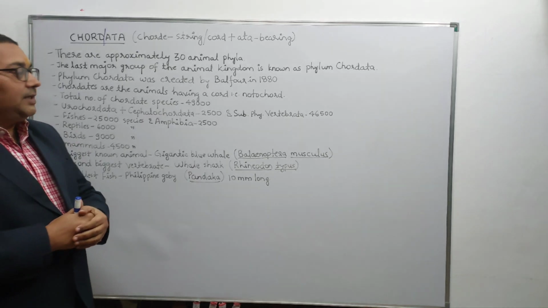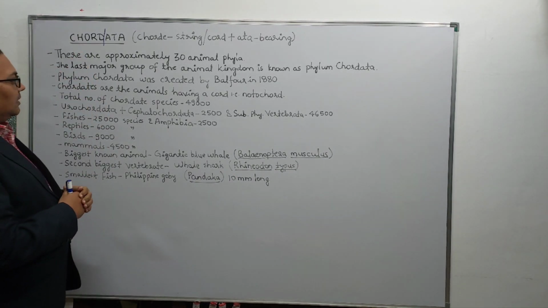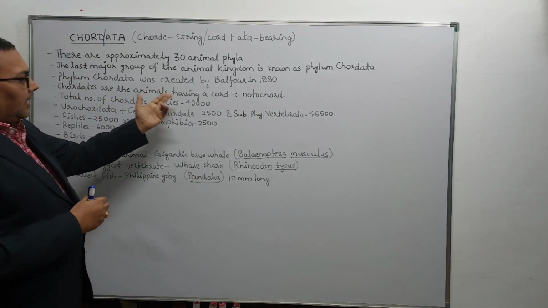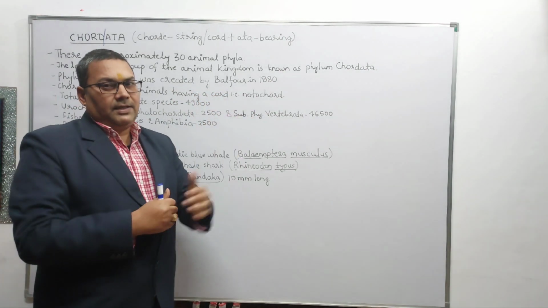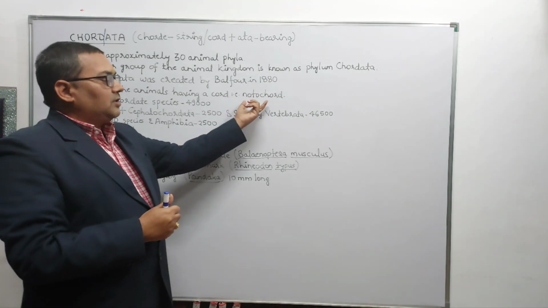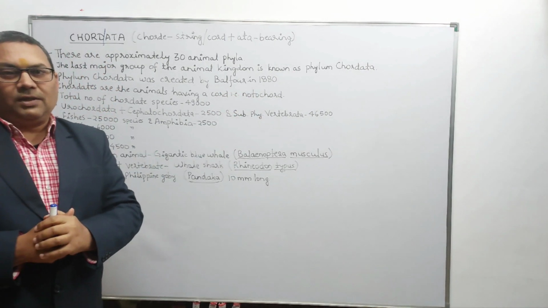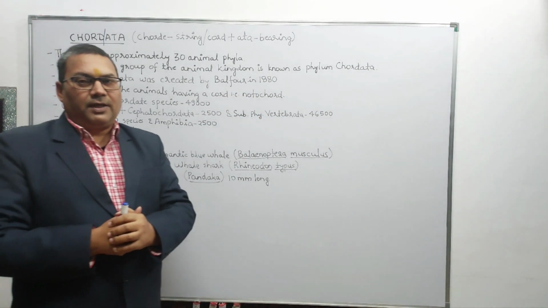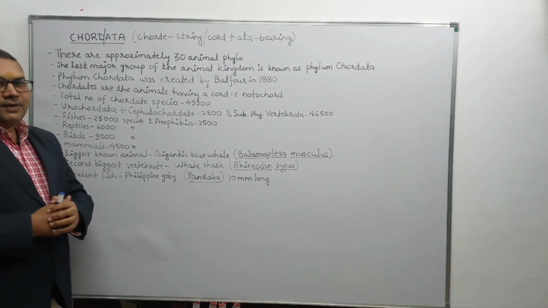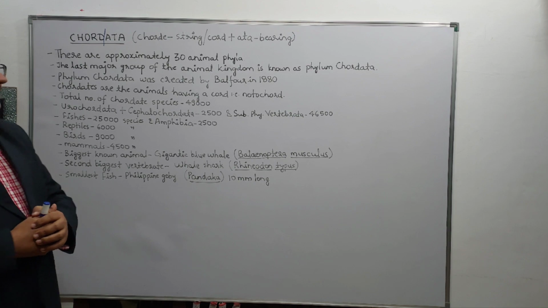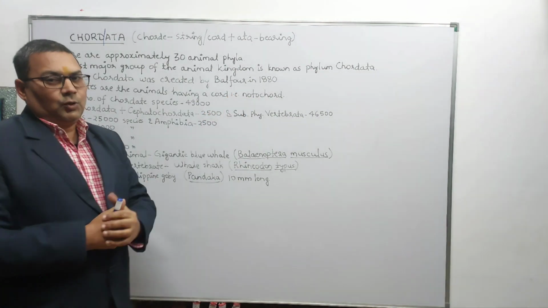So very simply we can say that chordates are animals having a cord. And this cord, specifically in zoology, we call the Notochord, which is one of the fundamental characters of the phylum Chordata. When we come to study the fundamental chordate characters, we will discuss this Notochord.